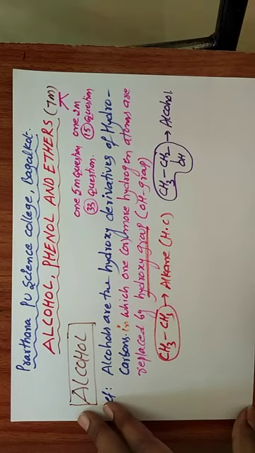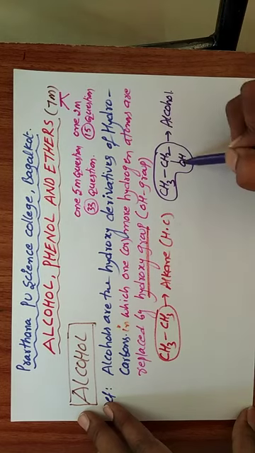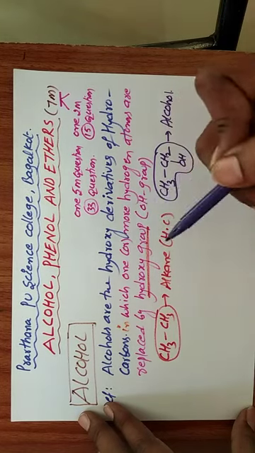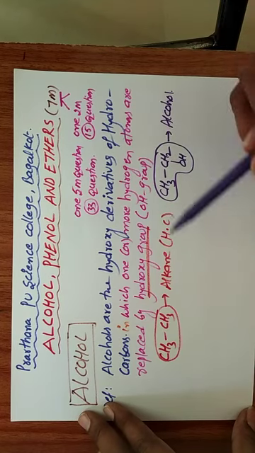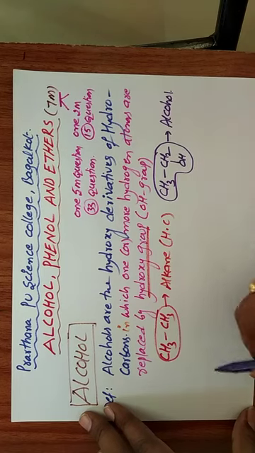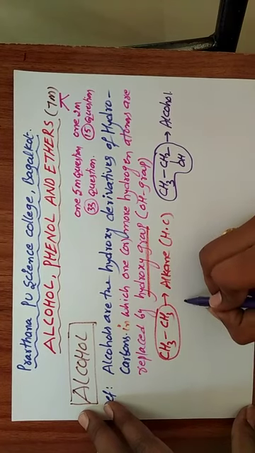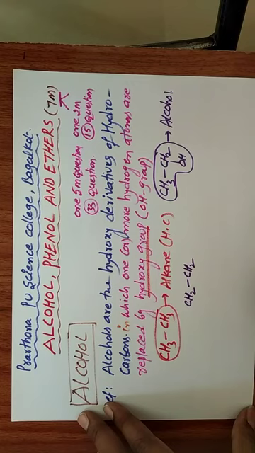According to the definition, not only one hydrogen, one or more hydrogen atoms are replaced by a hydroxy group. If you remove two hydrogen atoms from this compound, what do we get? CH2-CH2.